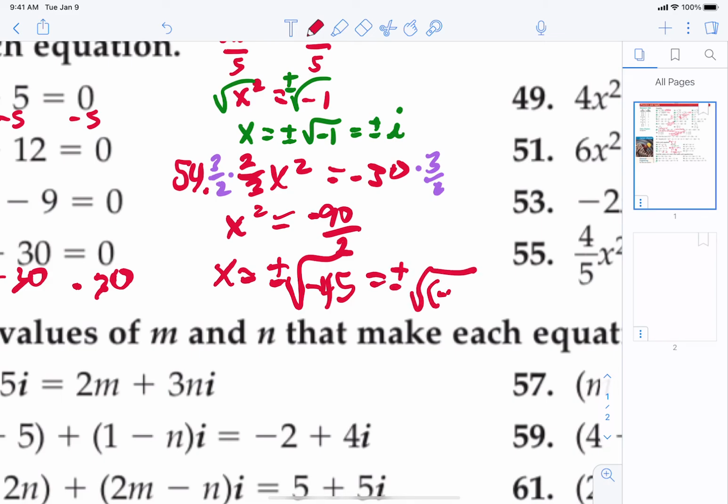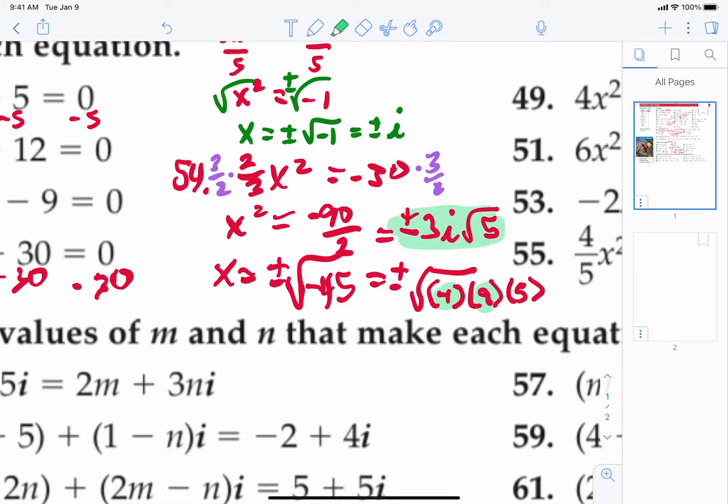Since 45 is negative, take out the negative, and break up 45. That's 9 times 5. Okay. Our final answer is plus or minus. We're going to evaluate the 9 and the negative. The square root of 9 is 3. The negative becomes an i. The 5 is stuck inside. So this is our final answer: plus or minus 3i square root of 5.